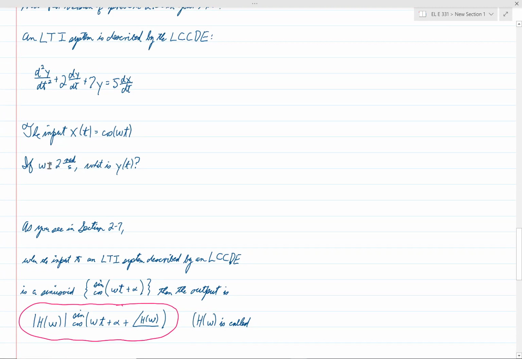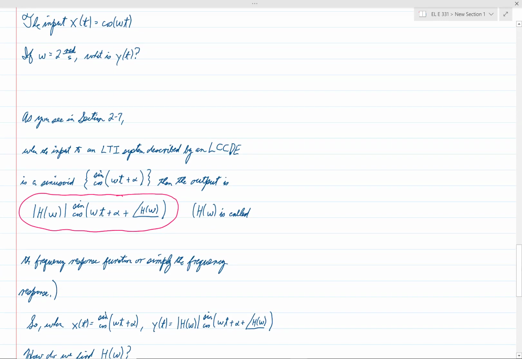We will be able to evaluate that at 2 radians per second and then find the y of t that corresponds to x of t equals cosine of 2t using this information right here for the input and output when the input and outputs are sinusoids. So we will do that next time.